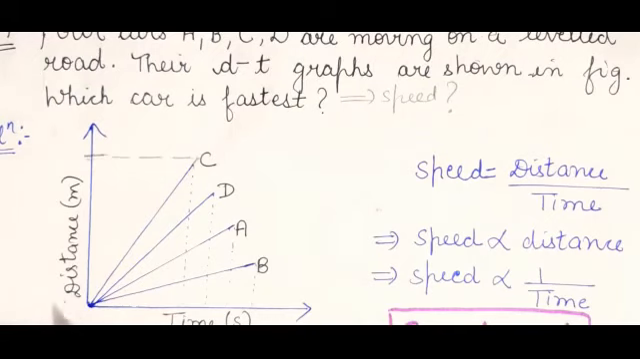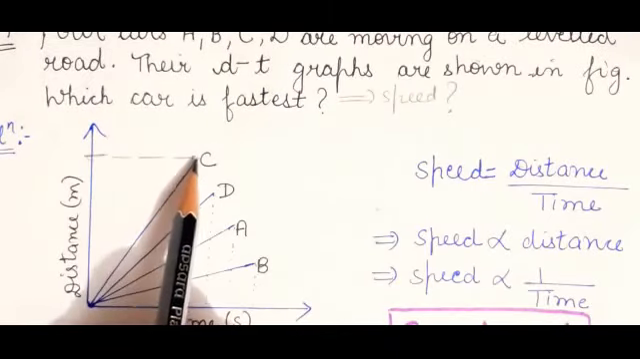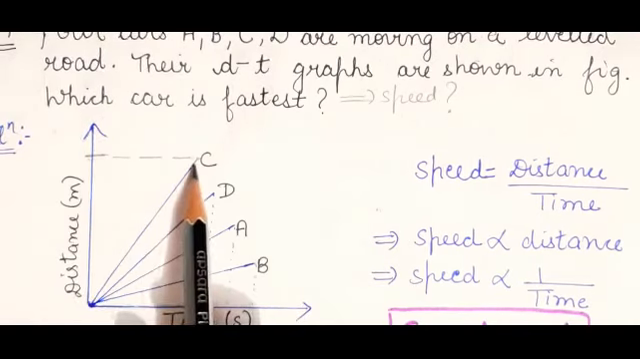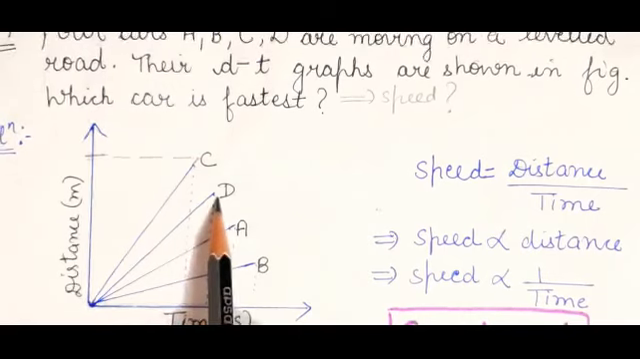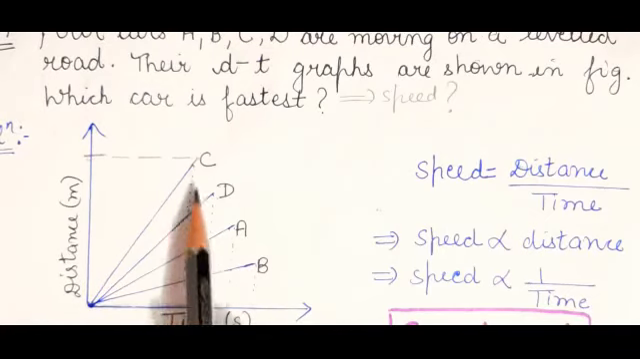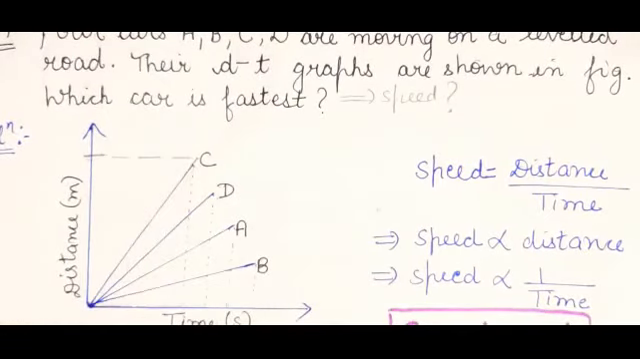Students, if you see this graph carefully, distance is greater of which car? Of C. Distance is greater of C. And the time, which car has taken less time? This is time. Up to this point, this is of car C. Up to this point, this is of car D. Up to this point, it is car A. And up to this point, it is car B. So minimum time is taken by car C and maximum distance is covered by car C. So C car is fastest.